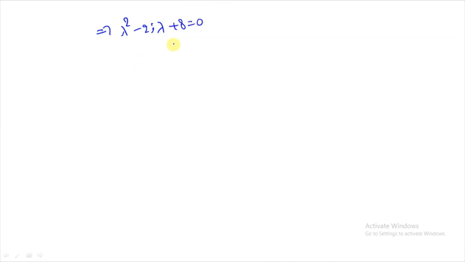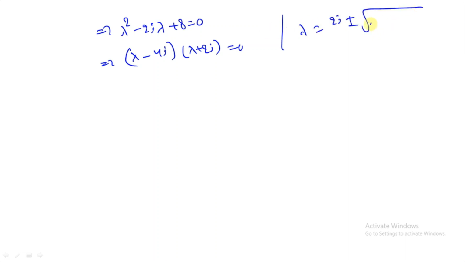Now find these roots. You can use any method. This one you can write as (lambda minus 4i)(lambda plus 2i), or use the formula lambda equal to minus b plus or minus the square root of b square minus 4ac, over 2a.